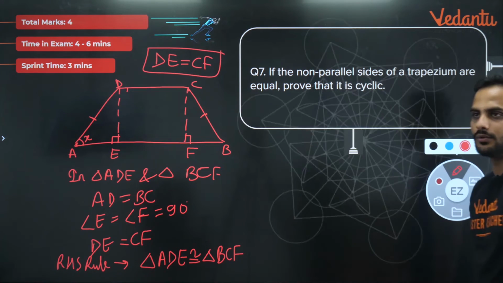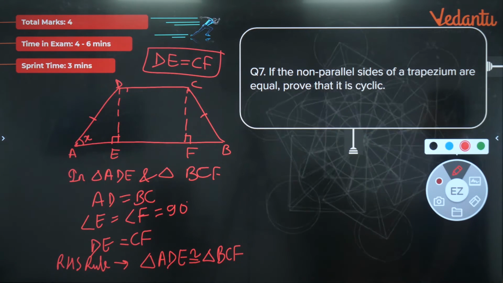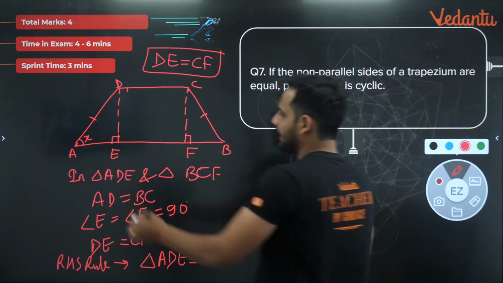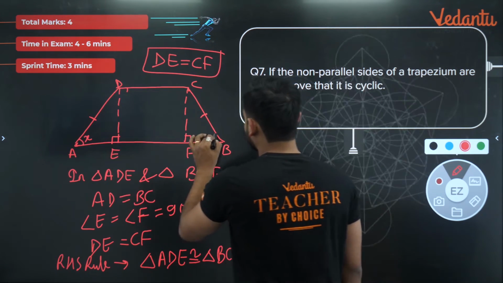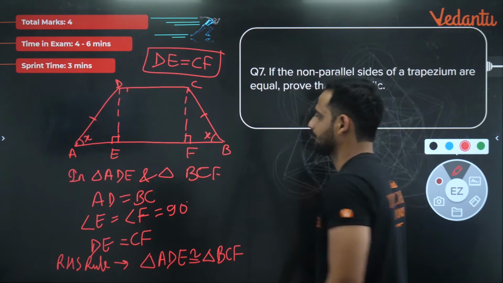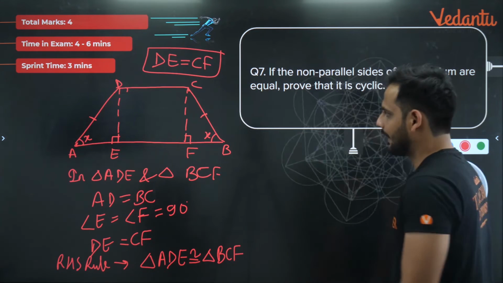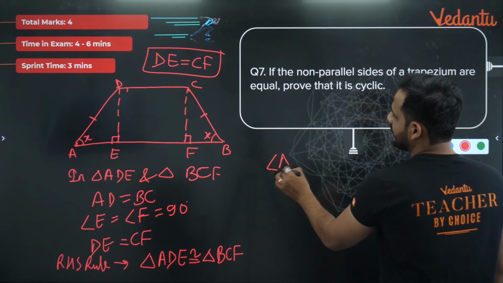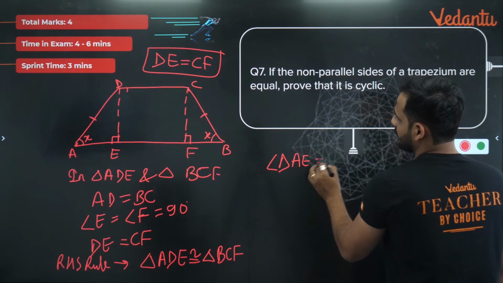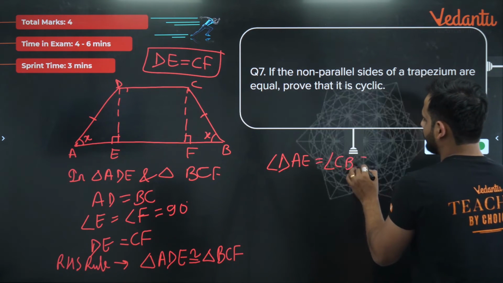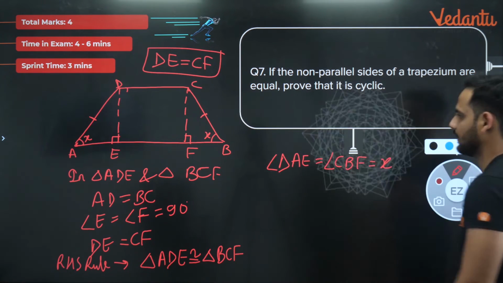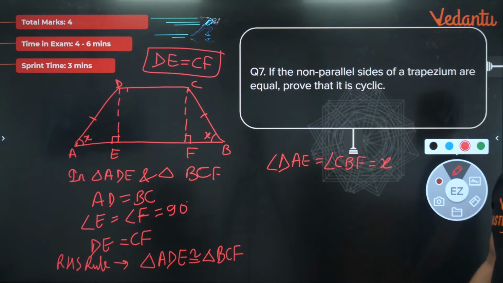Okay, so these two are congruent. Understood? If these two are congruent, bachcho, I can say by CPCT, if this angle is x, this angle will also be equal to x. Correct? So I can say that sir, angle DAE is equal to angle CBF. Let's say both are equal to x.